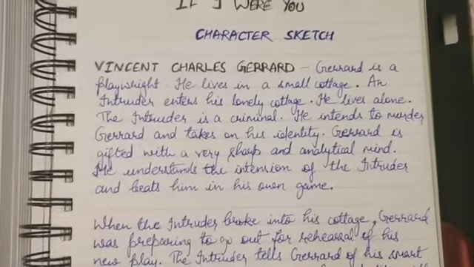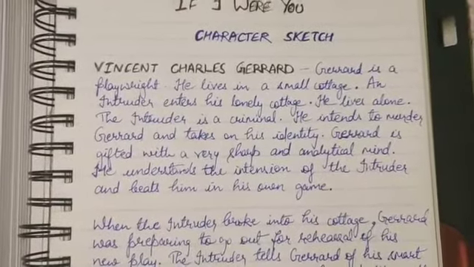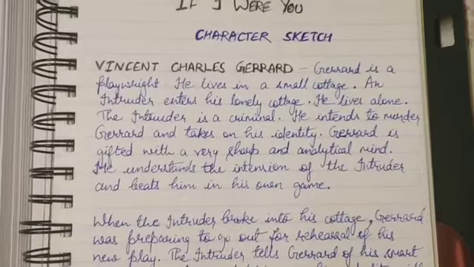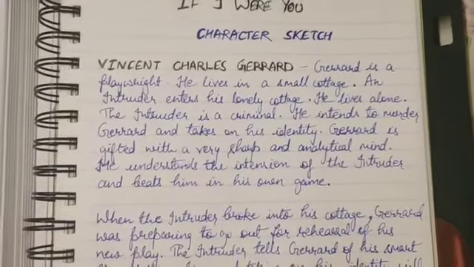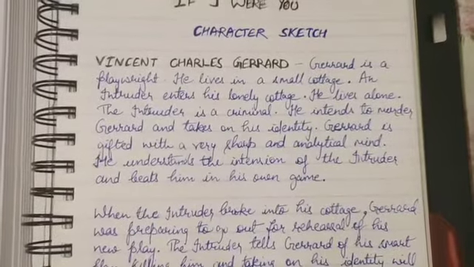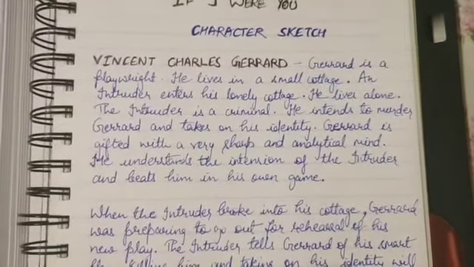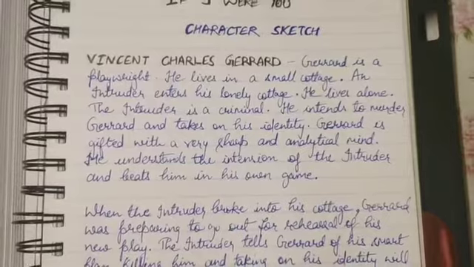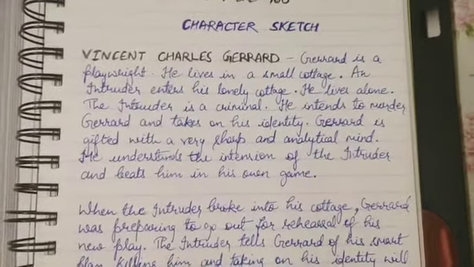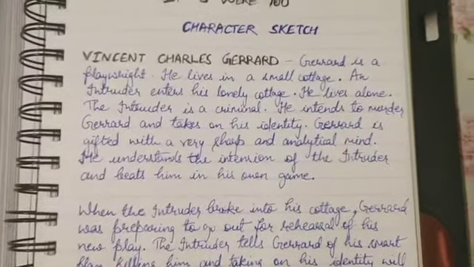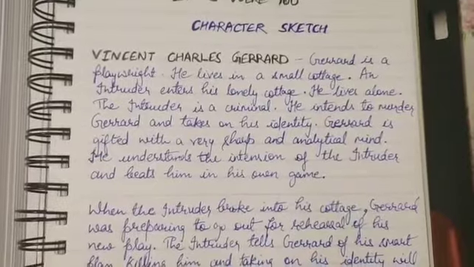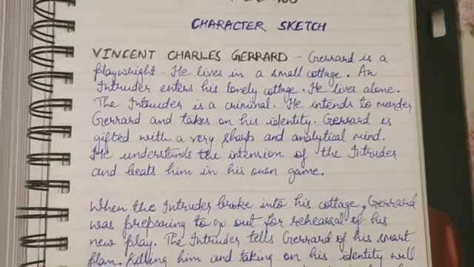He intends to murder Gerard and take on his identity. And what is his intention? The intention of the intruder was to murder Gerard and take his identity. Gerard is gifted with a very sharp and analytical mind. And here, friends, let me tell you that this protagonist, or this character which we are doing here, is very sharp and has an analytical mind. He understands the intention of the intruder and beats him in his own game.